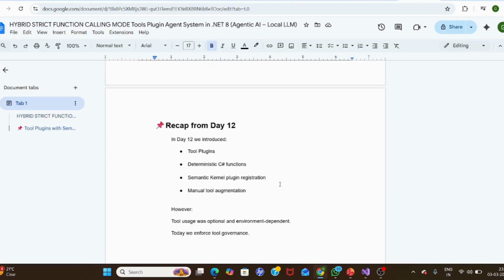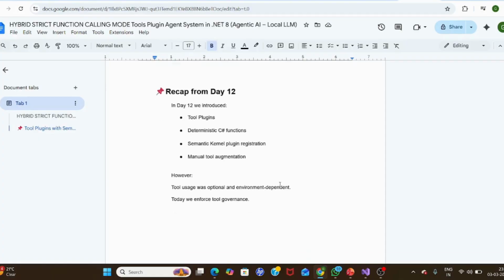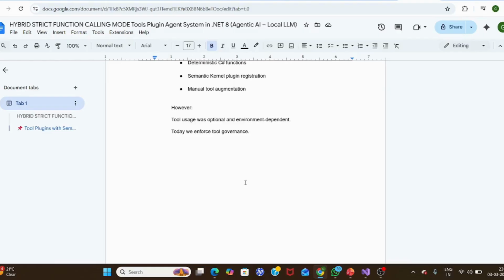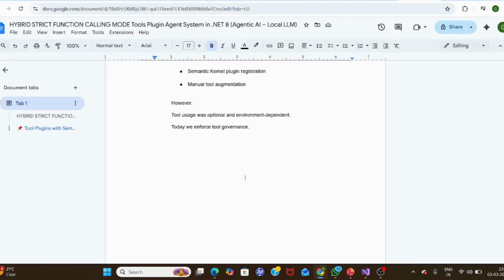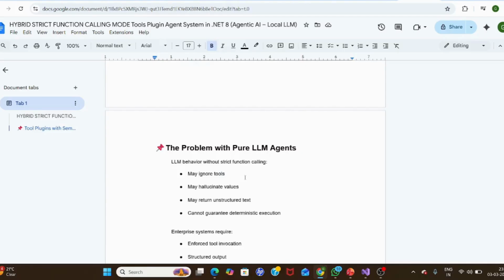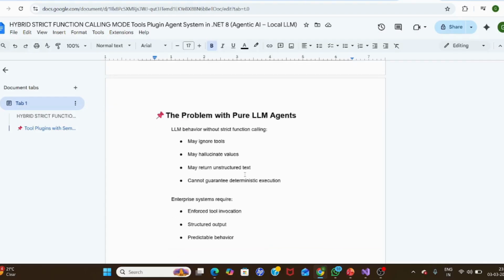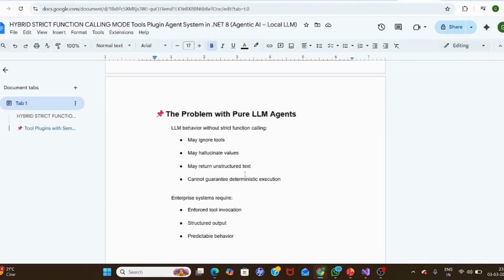What we learned from the Day 12 tool plugin was deterministic Semantic Kernel plugin registration and manual augmentation. Tool use was optional and environment independent, because there was no concept of environment. But now we are enforcing governance. Tool execution is a must, and we give the environment. The kernel will take care of calling the tool, and the LLM will contact the tool. All this happens to ensure better reliability of the agentic AI that we are building.